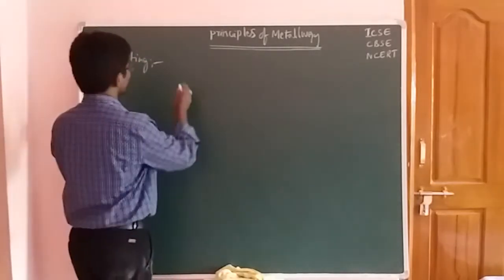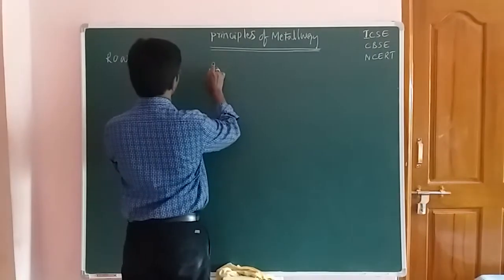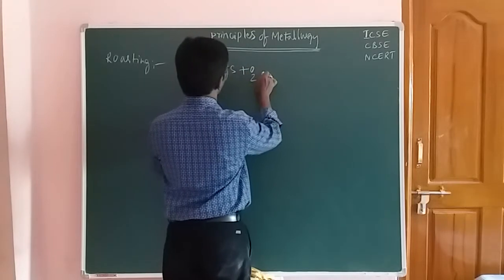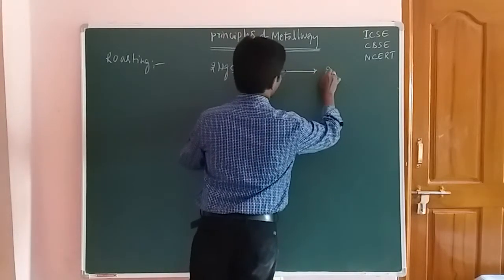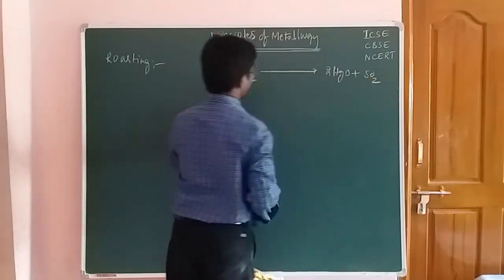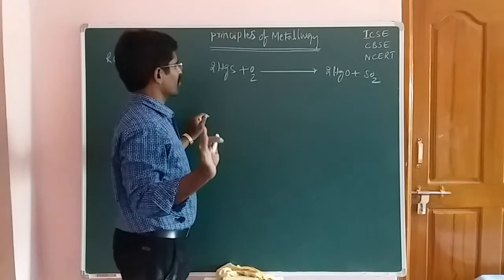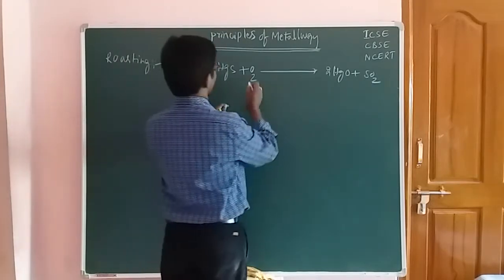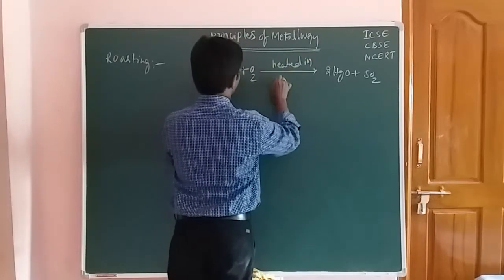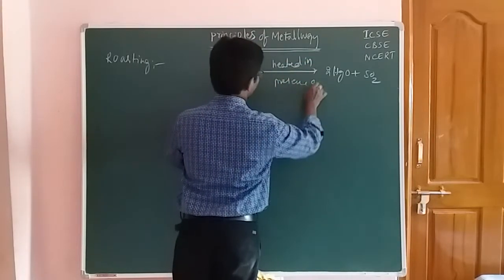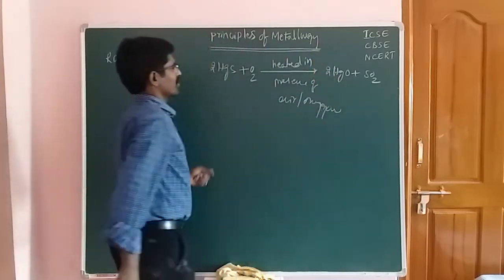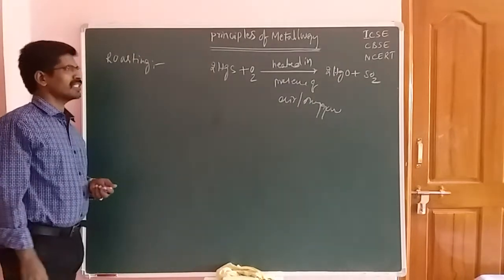Now here you take the metal sulfide, 2 moles of HgS. It is heated with O2 and gives rise to the metal oxide and the sulfur dioxide. Here I am not talking about the balancing equation. These are heated in presence of air, or it may be oxygen. These processes are called the roasting process.